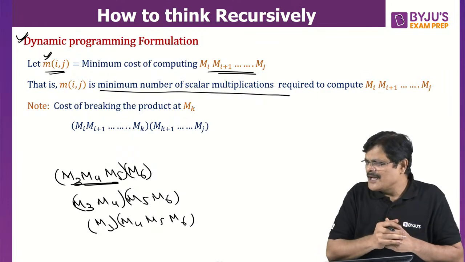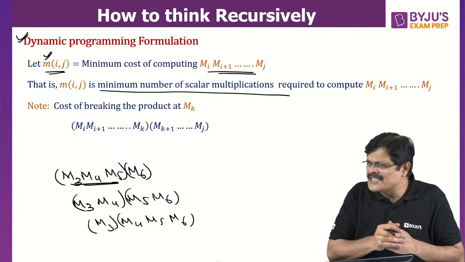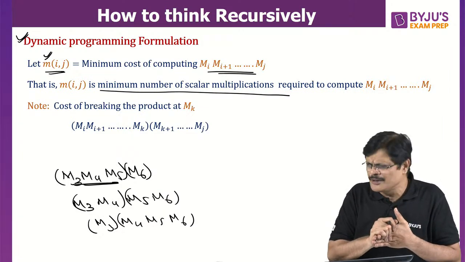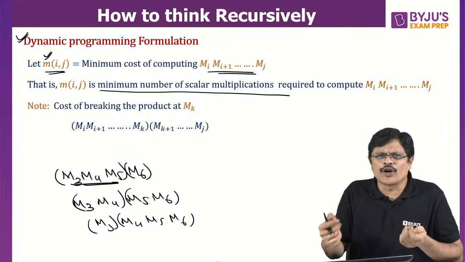Am I clear? Number of matrices between i and j is j. Okay, that is not very important here. Don't worry. ABD leaders, very good. That's good. But that is not very important here.